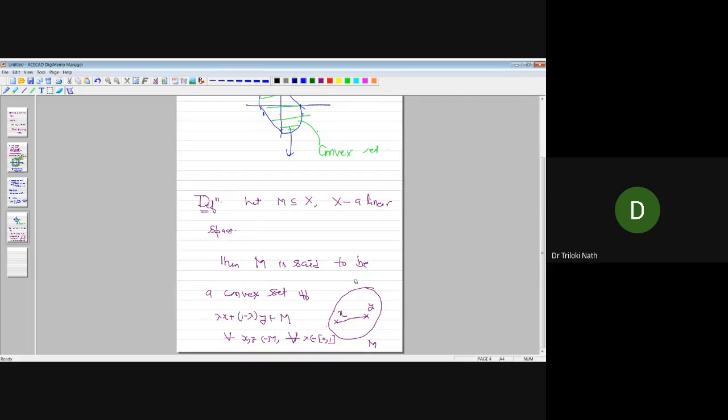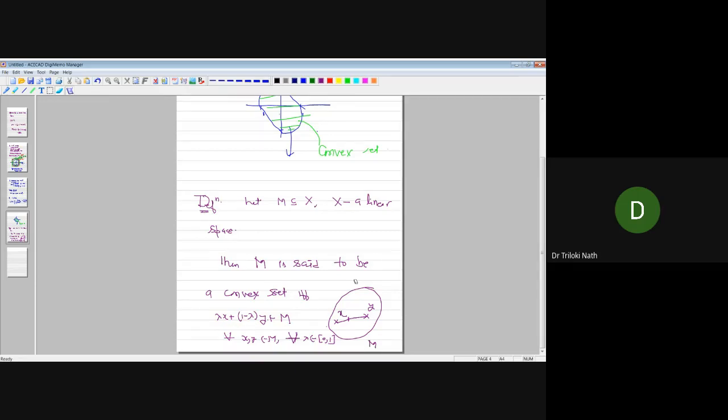In between, if lambda is 1/2, then it is (x plus y)/2, the middle point somewhere here. If lambda is 1/3, then it is (1/3)x plus (2/3)y, some one-third point there. This is actually the equation of a line segment, so all the points on the line segment will be attained if you consider all lambda between 0 and 1.